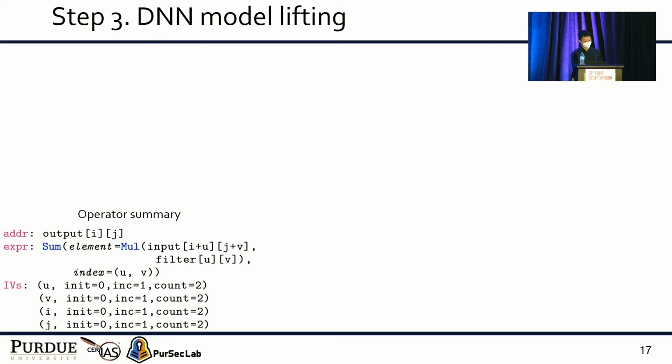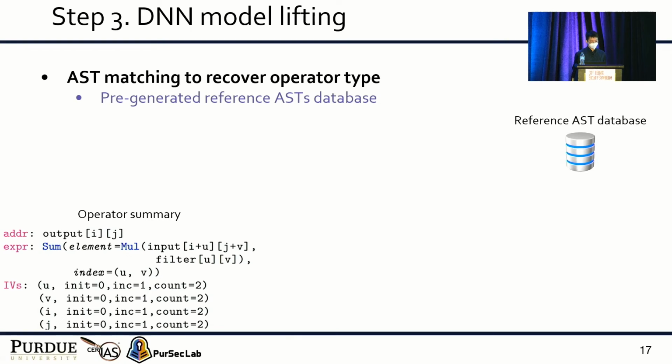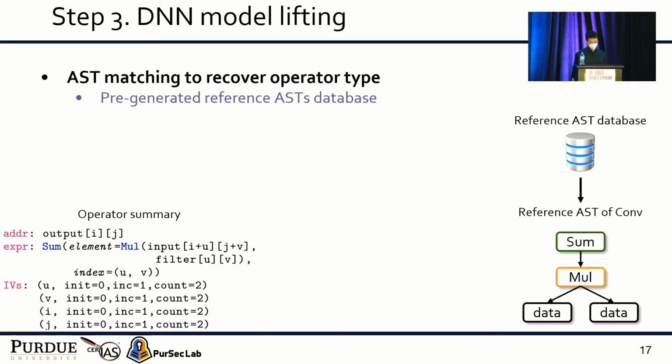And after operator summary generation, we finally recover the DNN high-level semantics. First, we recover the operator type for each operator function with AST matching. We have a reference AST database in advance, which maps each operator to its corresponding AST. For instance, here's the reference AST of a convolution operator.